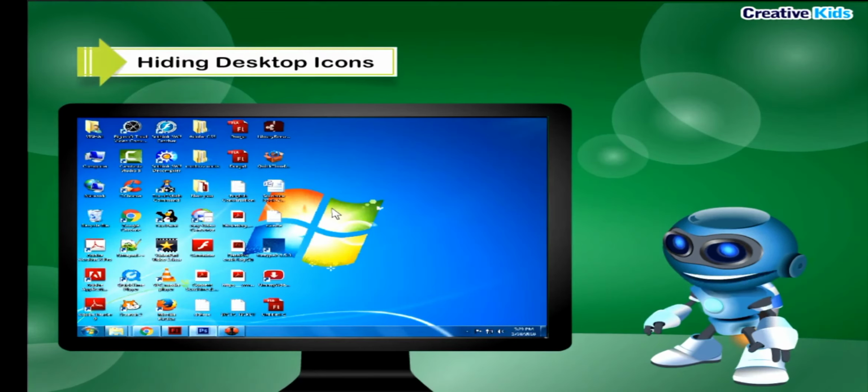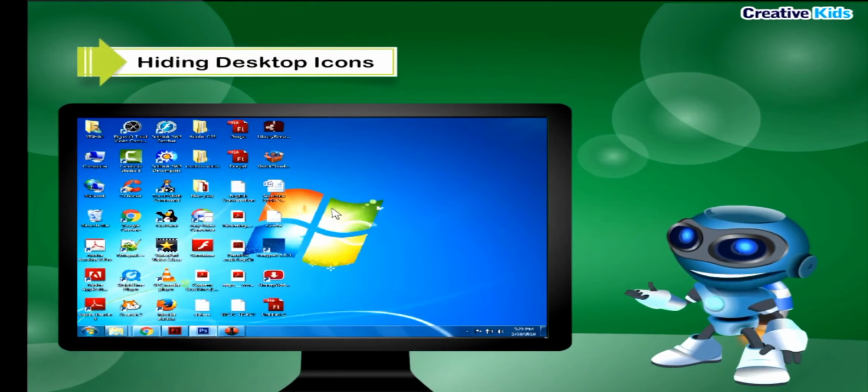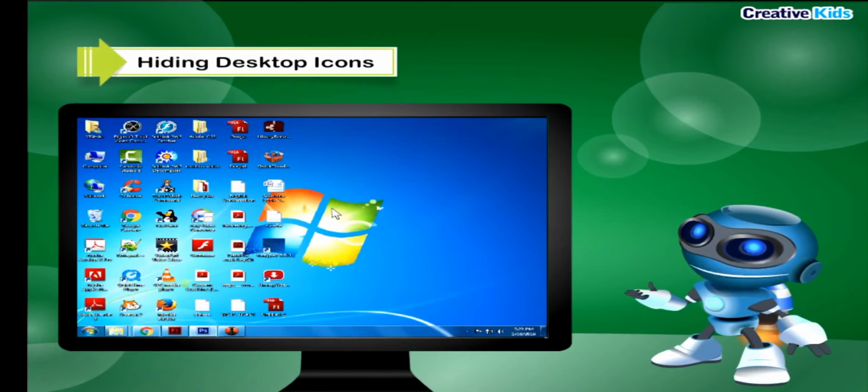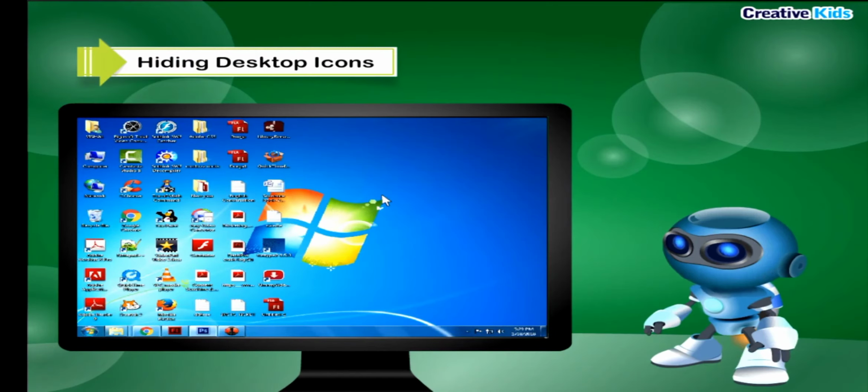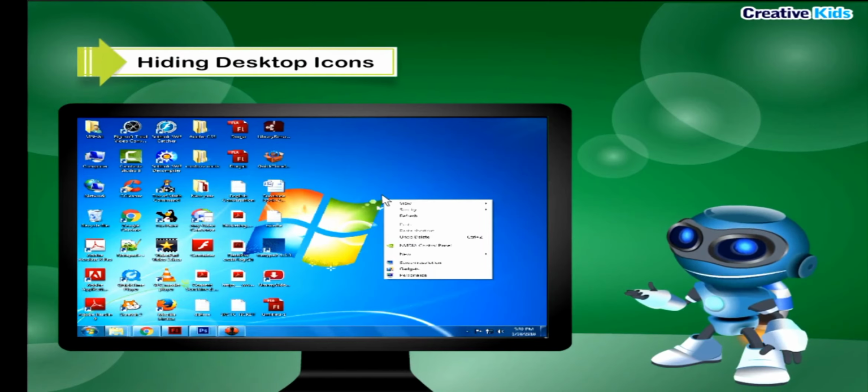Hiding desktop icons. You can hide all the icons on the desktop. To hide the icons, follow the given steps. Step 1. Right-click on any blank area of the desktop.